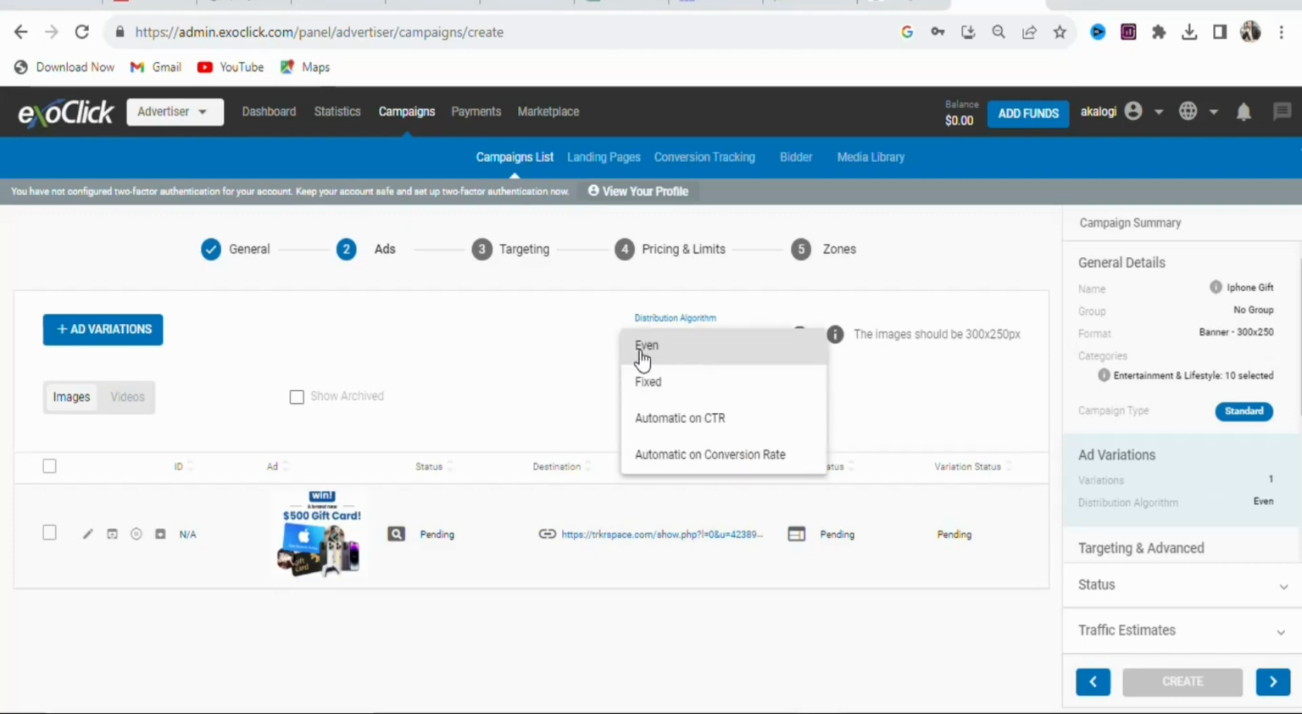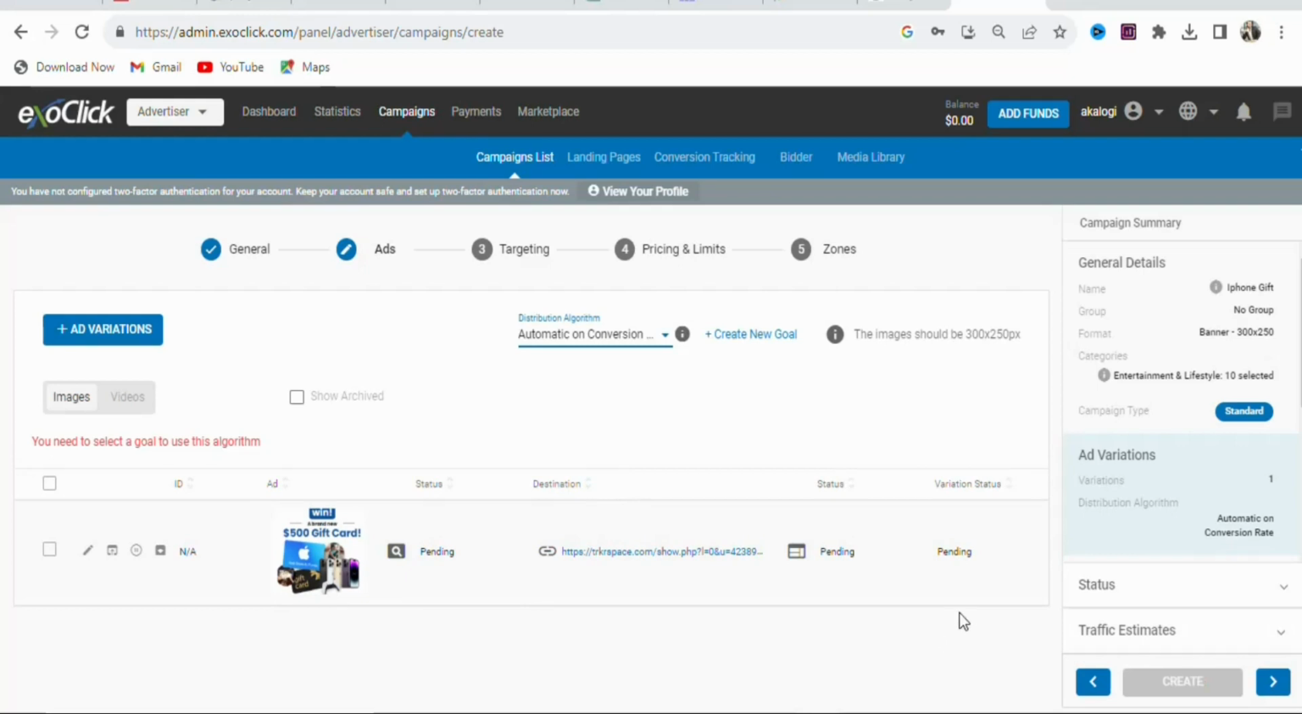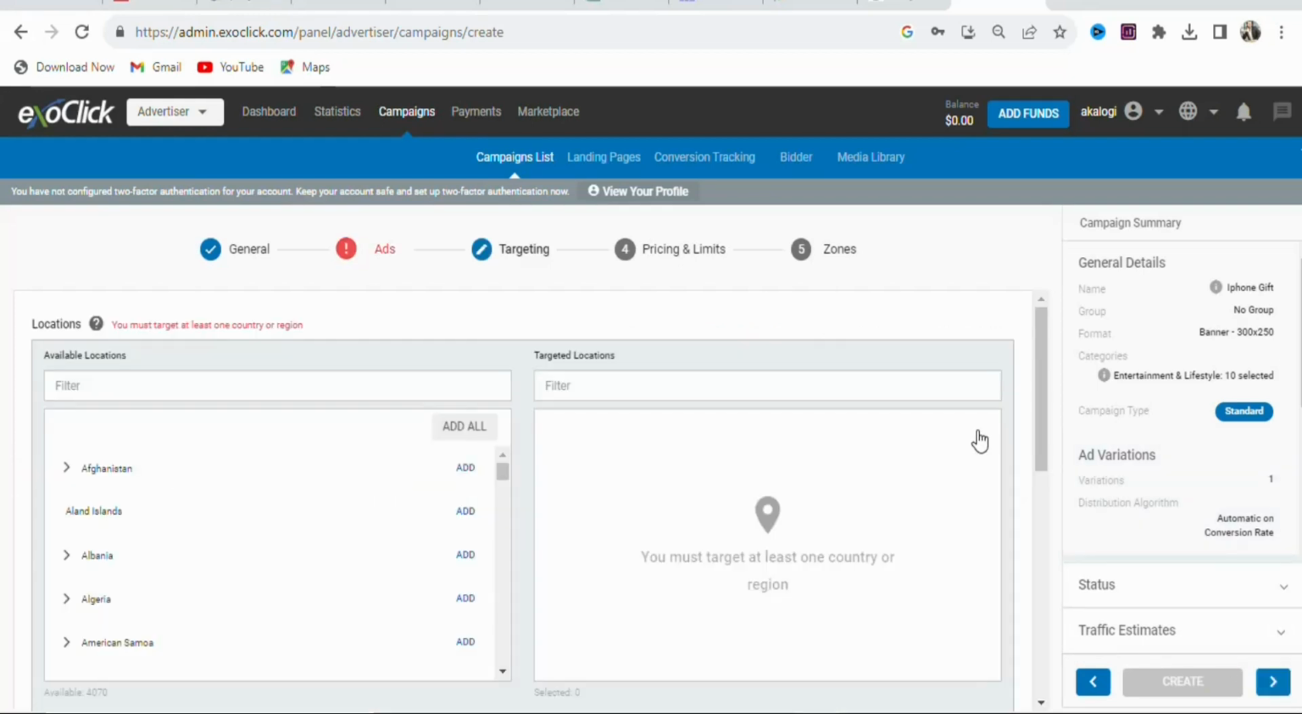Once you click on it, you can select even, fixed, automatic on click-through rate, automatic on conversion rate. So you are going to select any of these ways that you want your ad to be distributed. In this case, you are going to select automatic on conversion rate. Click on that. Once you select that, the next step is that you are going to click right here so that you can continue with the rest of the details.